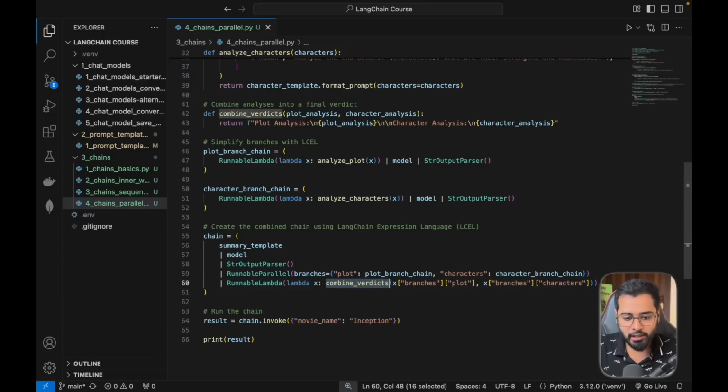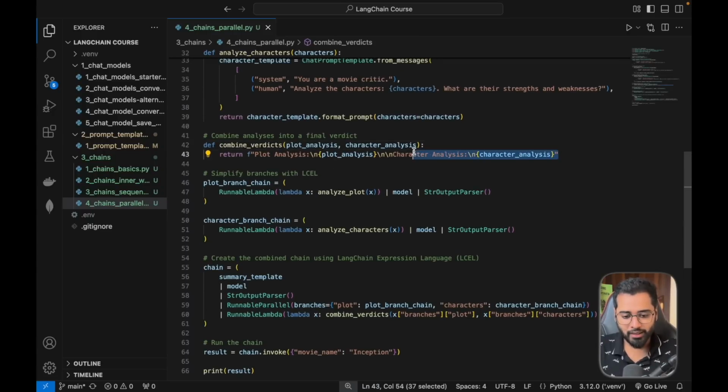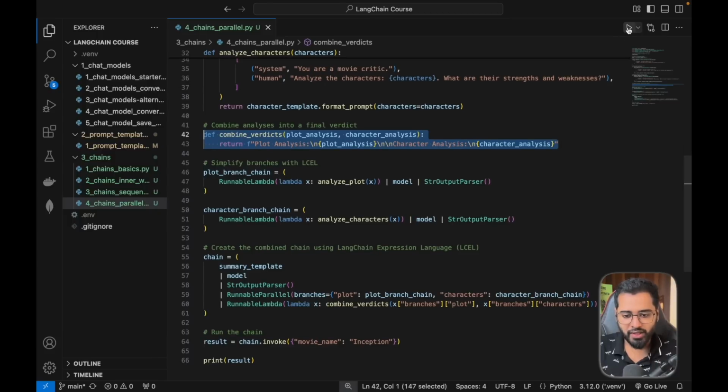You can see the result of the runnable parallel is an object, and the object is going to have a property called branches, and each of the branch names with their corresponding result will be present inside of that as well. If we actually take a look inside of this method, that is all that we're doing right here. All that we're doing is combining it all together. That's it. So let's run this file and then see the result.